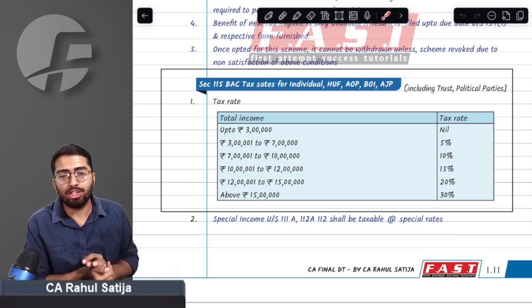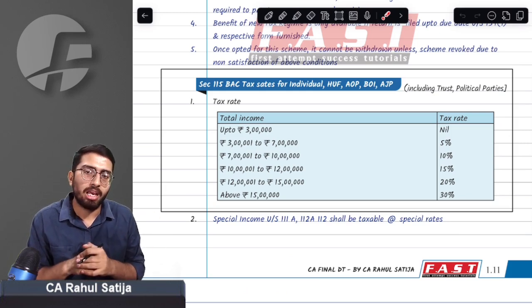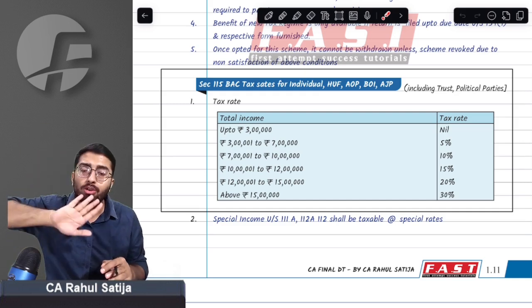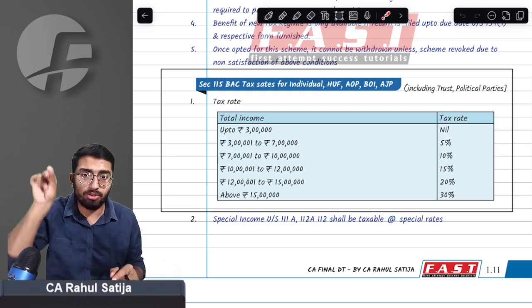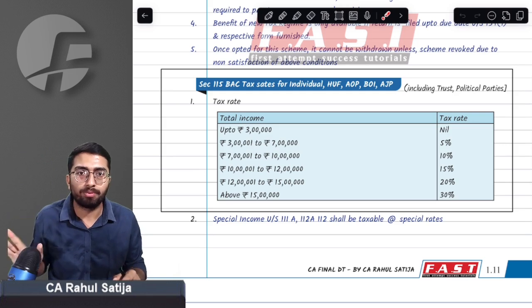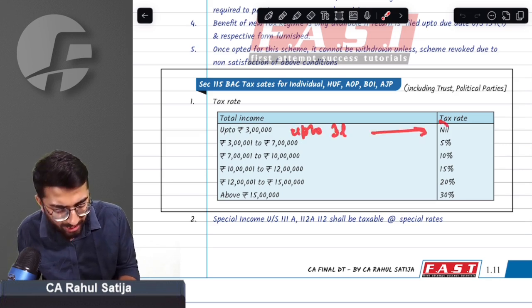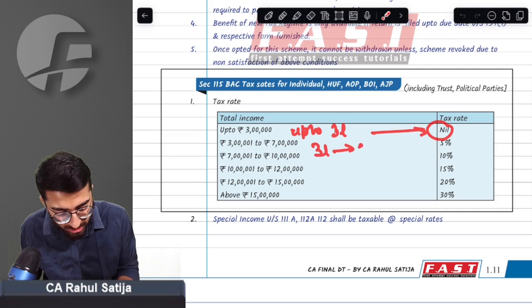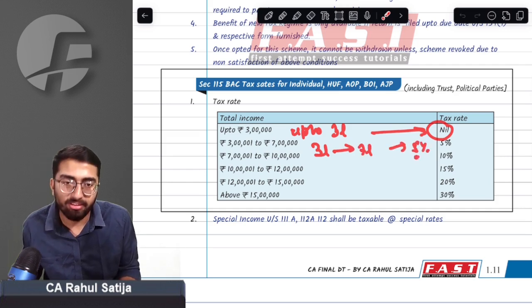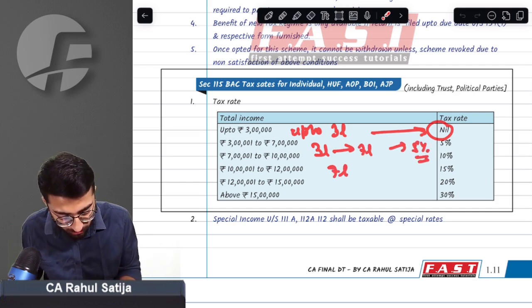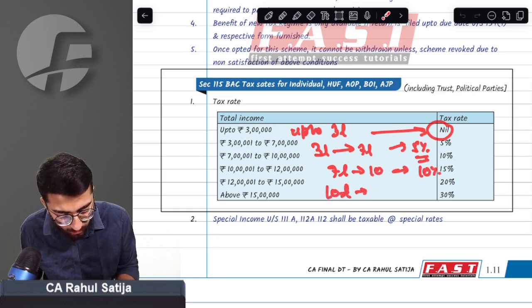Sir, a major change has occurred for your attempt. Tax rate for individual under section 115BAC has changed. Earlier, whatever the tax rate used to be, you don't need to remember at all. You just need to remember the tax rate that is given now. Just note the tax rate along with me. Up to 3 lakh rupees, no tax. From 3 lakh to 7 lakh, tax rate will be 5%. From 7 lakh to 10 lakh, tax rate will be 10%. From 10 lakh to 12 lakh, tax rate will be 15%. From 12 lakh to 15 lakh, tax rate will be 20%.